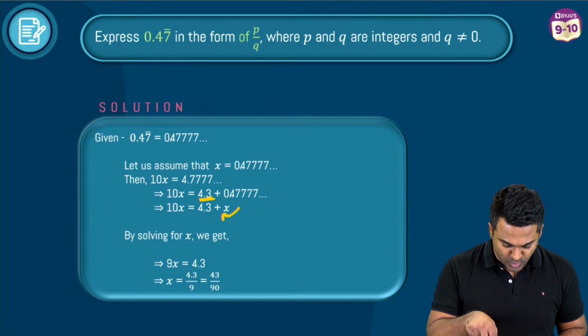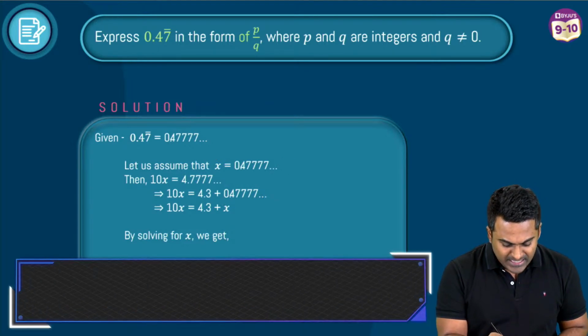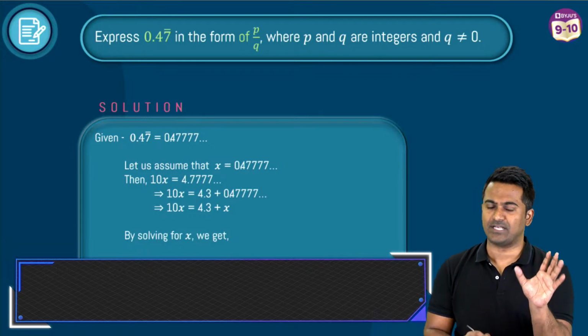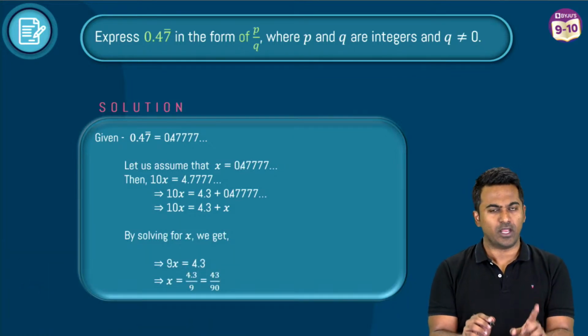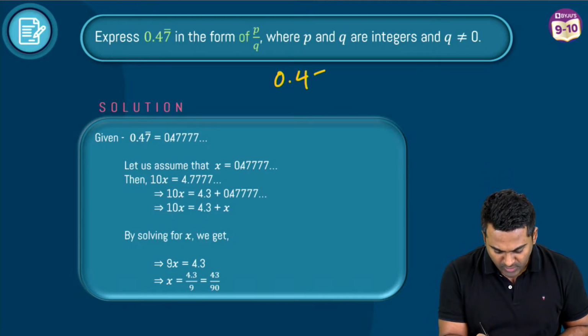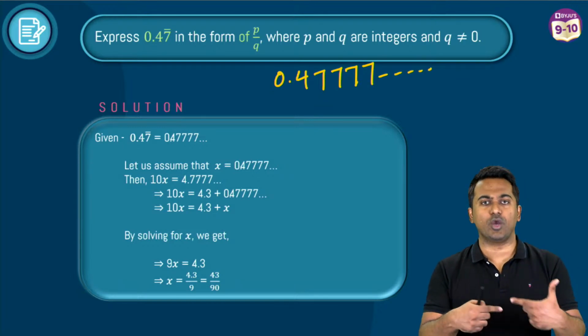Okay, Archit says explain again. Okay, I'm going to explain this to you again. First thing is 0.47 with the bar on top of what? The bar is on top of 7, right? So that's the digit which is going to be repeating. I'm sure you guys follow that. So this number here is going to be 0.477777, and this is going to go on and on and on, right?